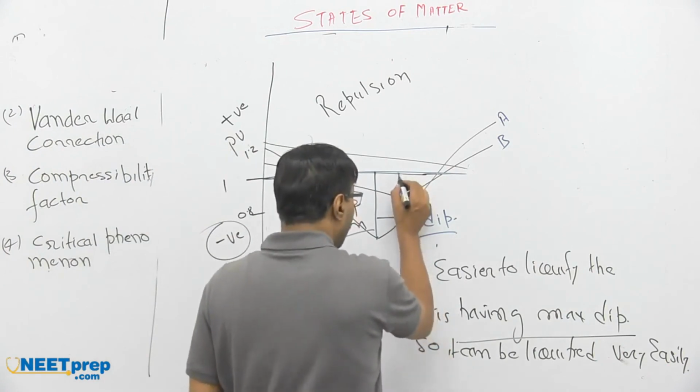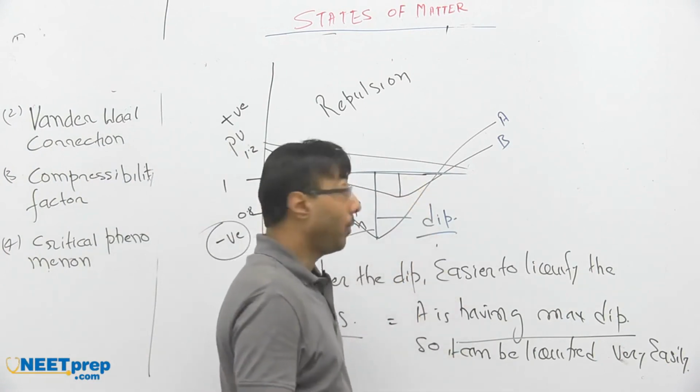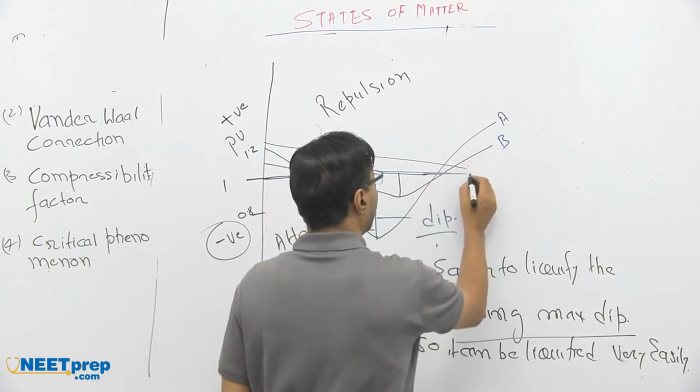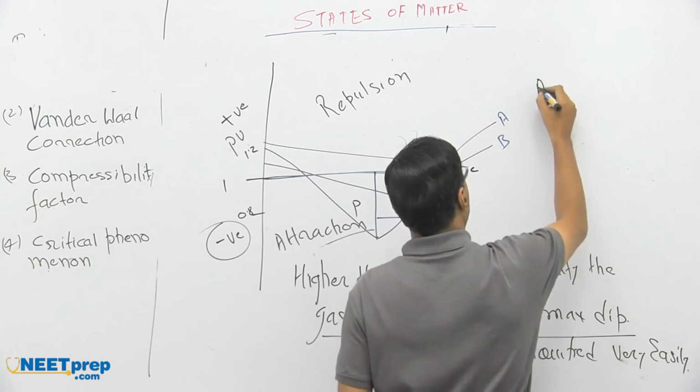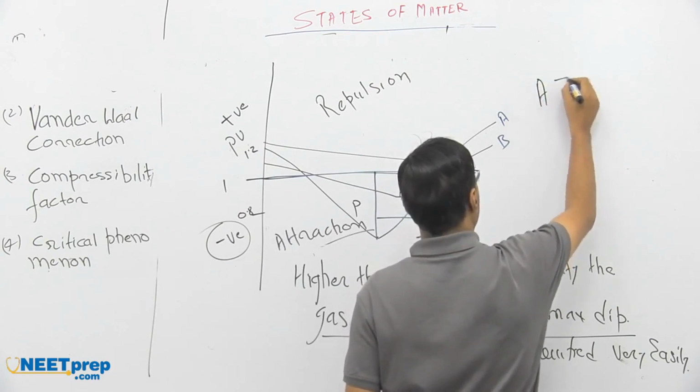In the next one, this one is having a dip and this one is B. So the extent of liquefaction is A is